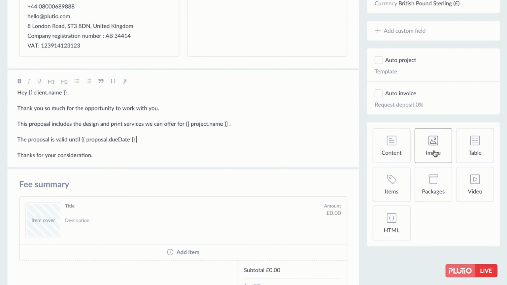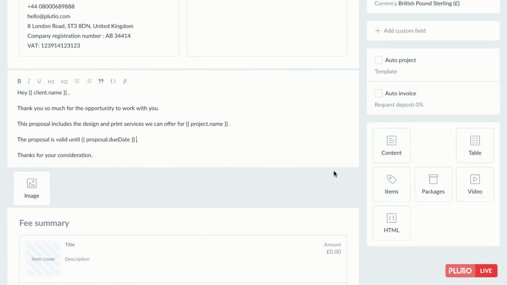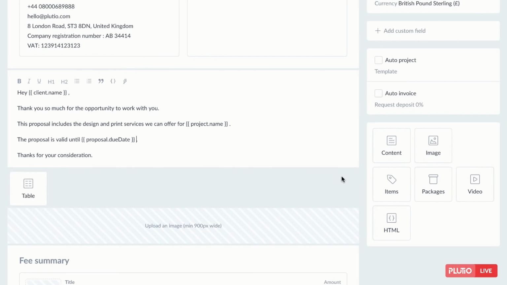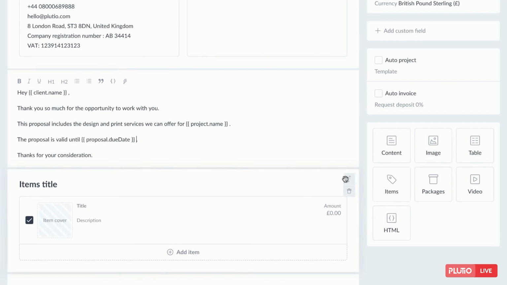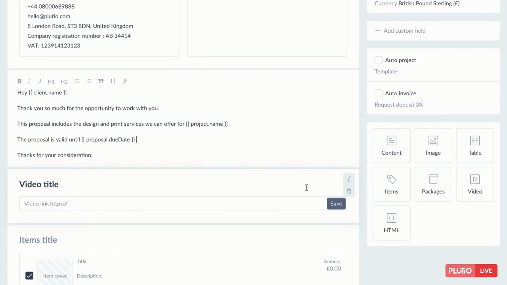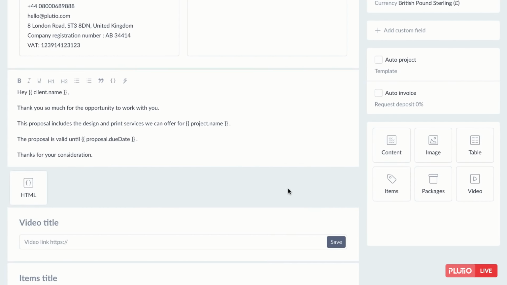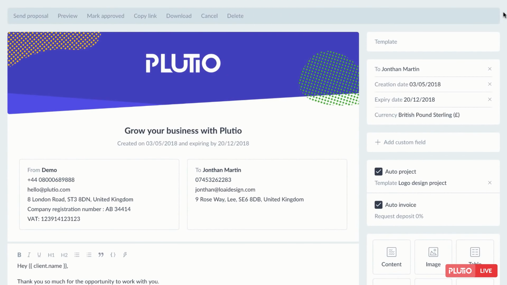You can drag and drop as many elements as you want into your proposal, and there are plenty to choose from: images, tables, items, videos, and even custom HTML. Let's have a look at a pre-made proposal so we can visualize what we could achieve.